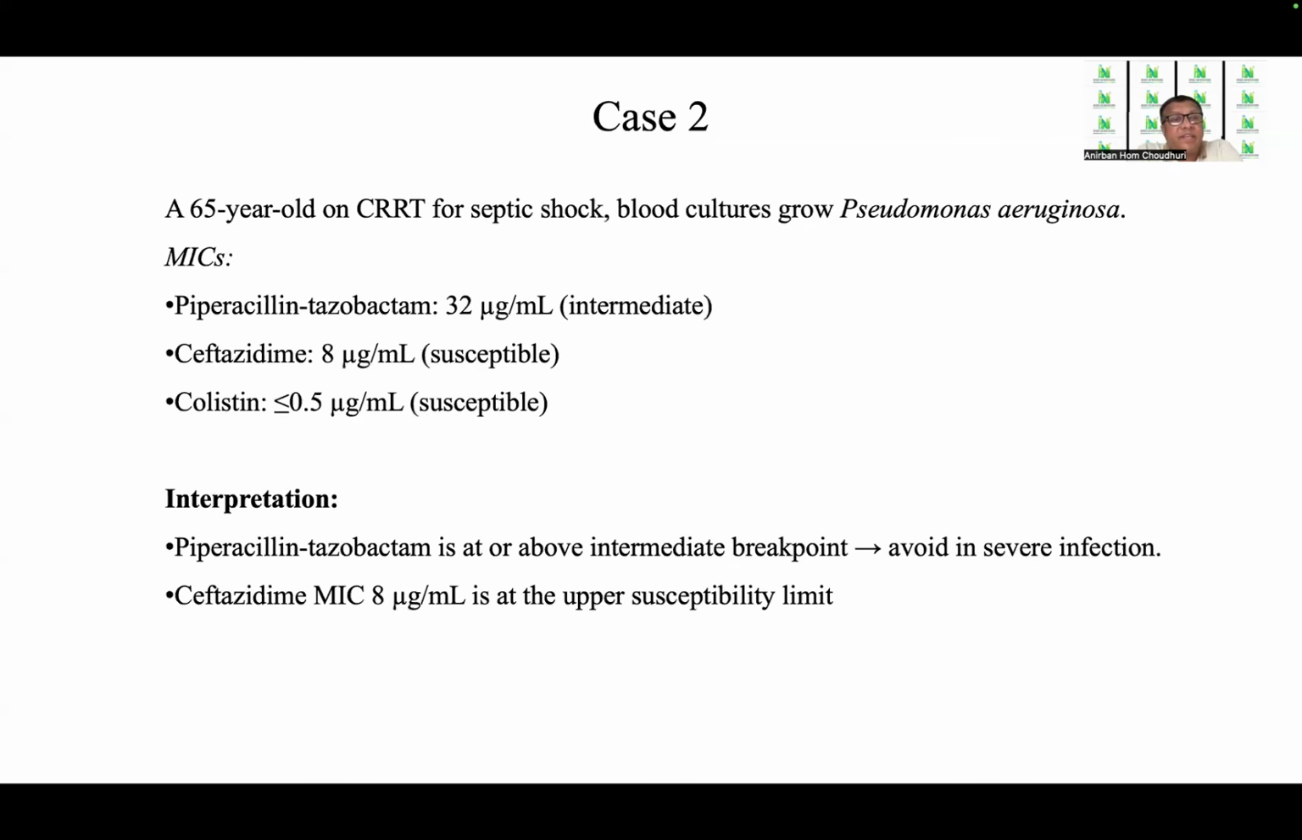Let us come to the second case. A 65-year-old man on CRRT for septic shock grows Pseudomonas aeruginosa in blood. The MIC shows piperacillin tazobactam at 32 mics per ml, which is intermediate; ceftazidime 8 mics per ml, which is susceptible; and colistin again less than 0.5 mics per ml, which is susceptible. So the interpretation is that piperacillin tazobactam is at or above the intermediate breakpoint. It should be avoided in severe infection. Ceftazidime with 8 mics per ml is at the upper susceptibility limit.